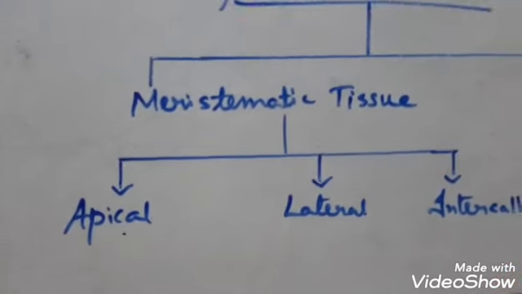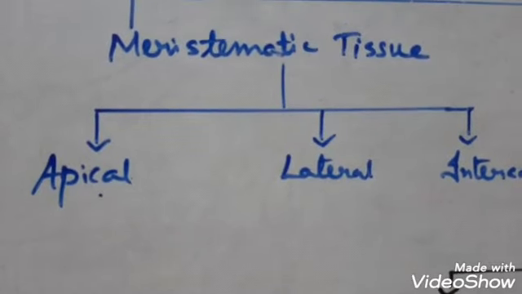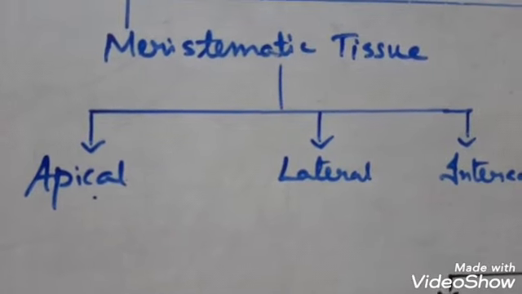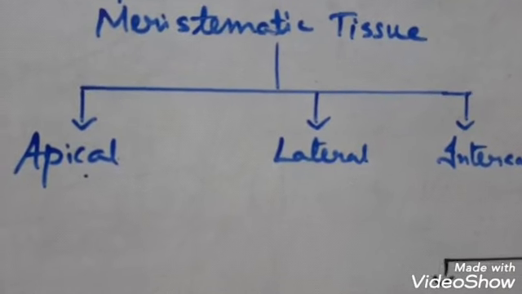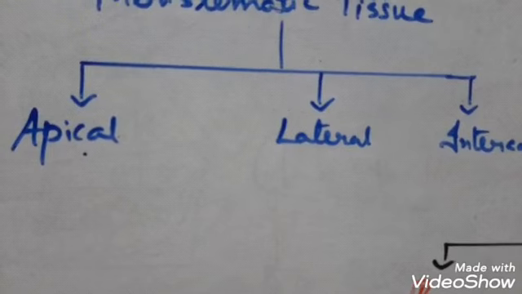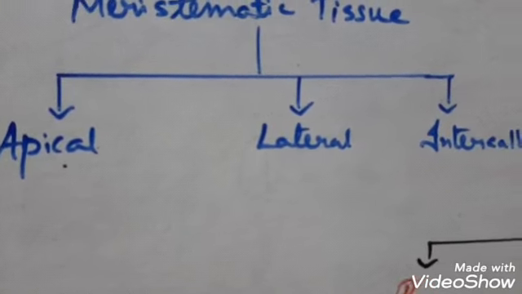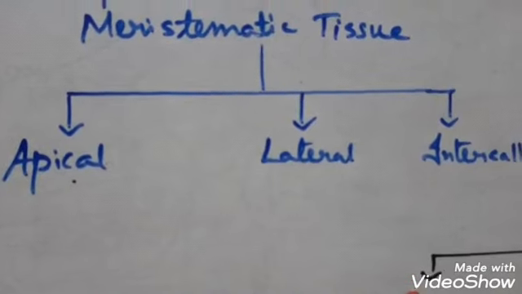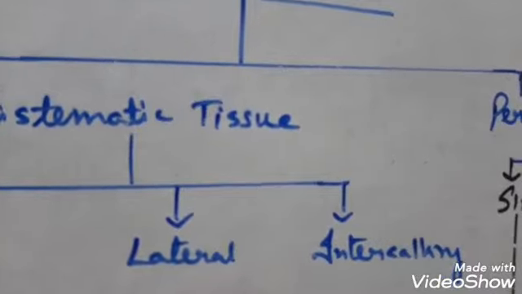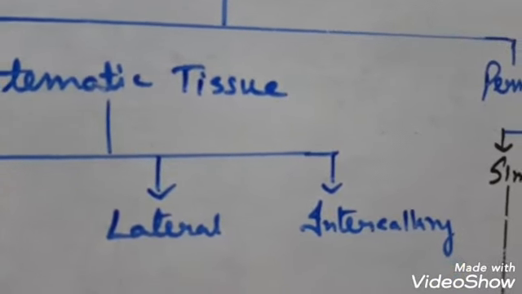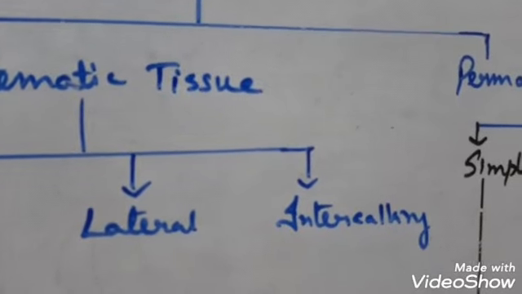Next come lateral meristematic tissues. Lateral means it helps in the lateral growth of the plant. Clear? Now that means what? The diameter of the plant will increase, that is, the girth of the plant will increase. So these mainly help in secondary growth. Third is the intercalary meristem. Intercalary means this is present in the region of permanent tissue, between the regions of permanent tissue.